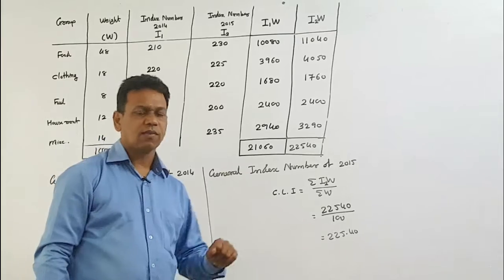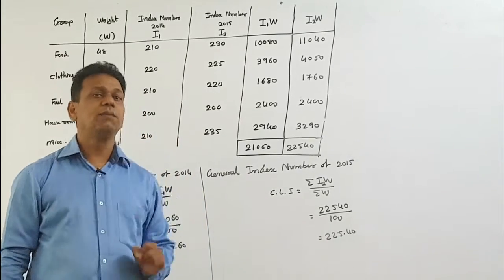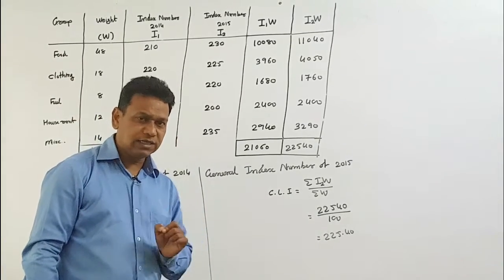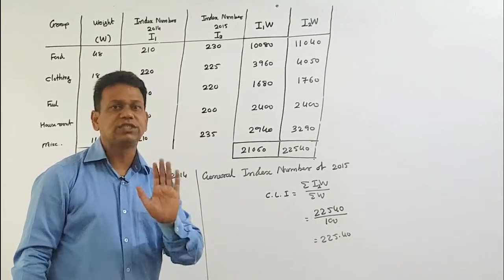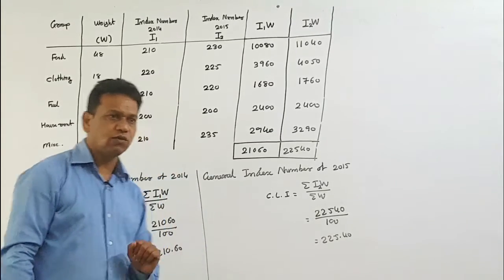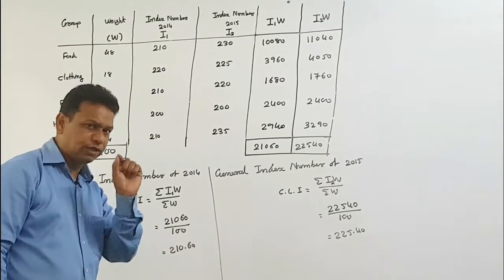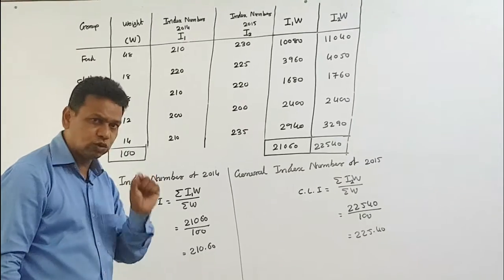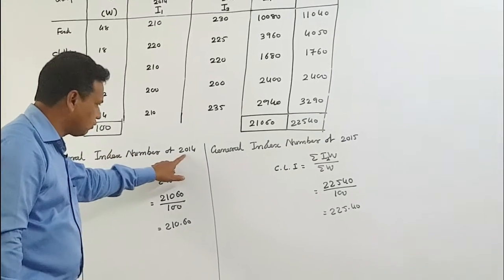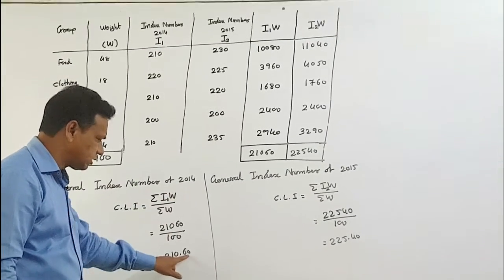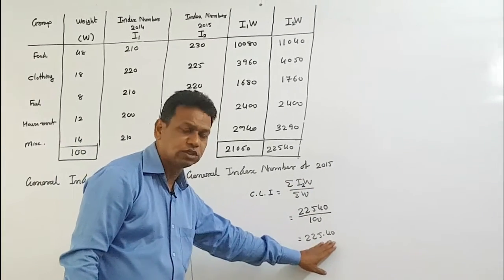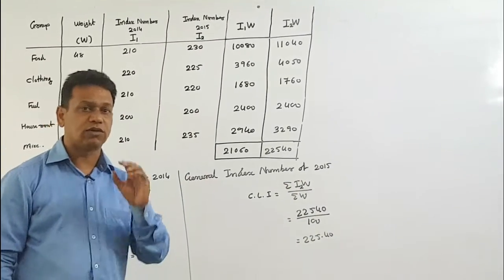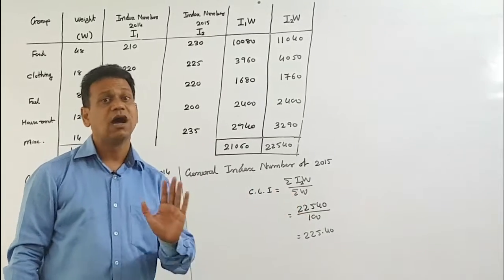They are asking for a most important thing: whether the 5% rise in wages is sufficient or not. So first of all, we have to keep one thing in our mind. We have to notice that the index number of 2014 is 210.60. It becomes 225.40 in 2015. So first of all, we have to find the rise in cost of living index number, how much it is.